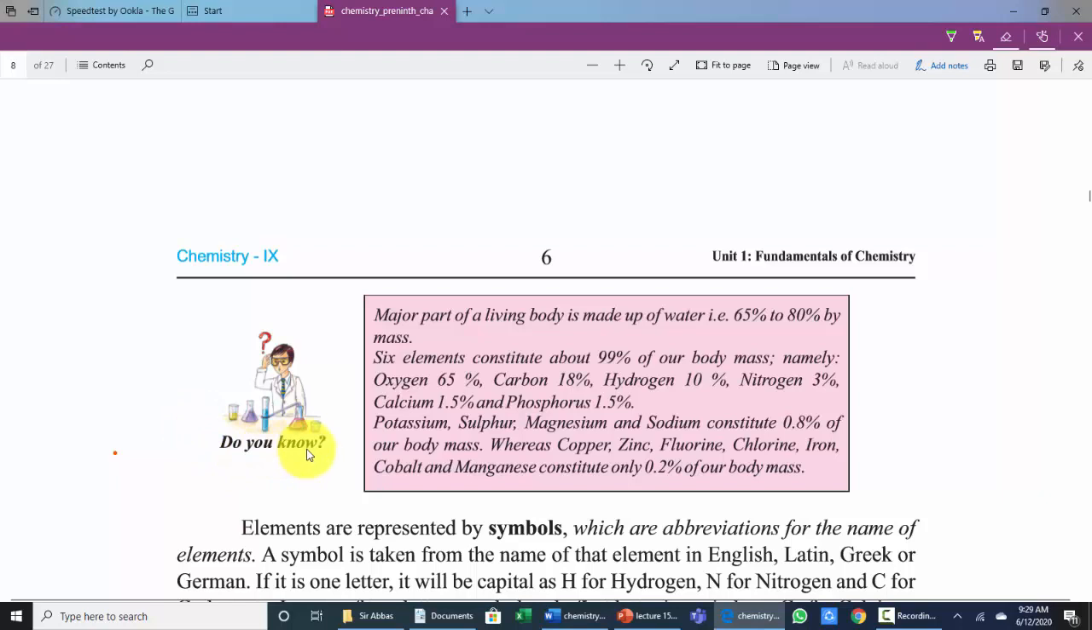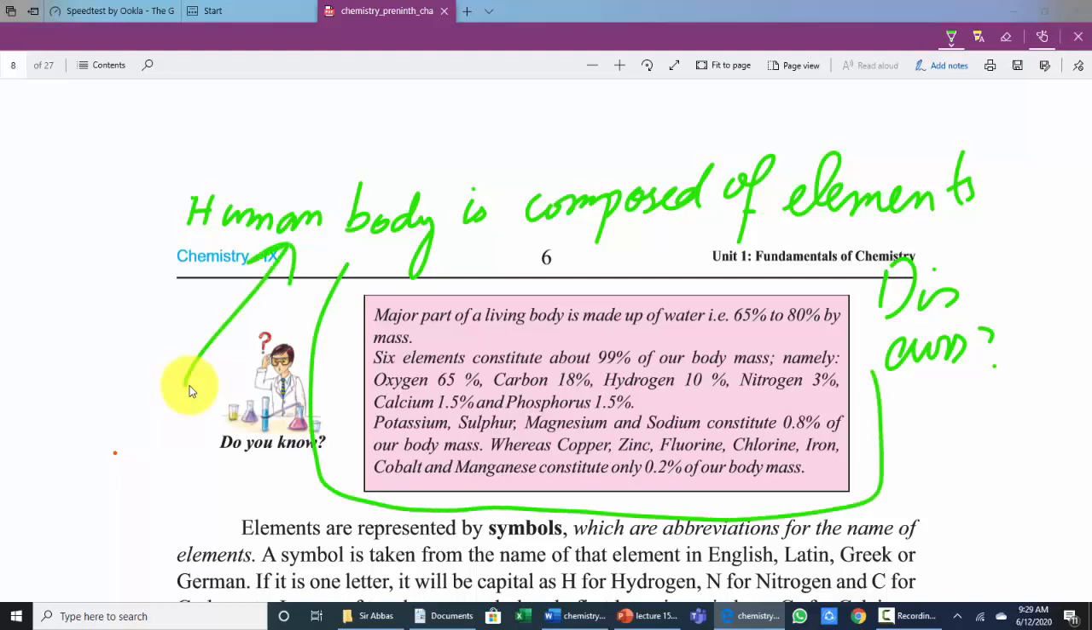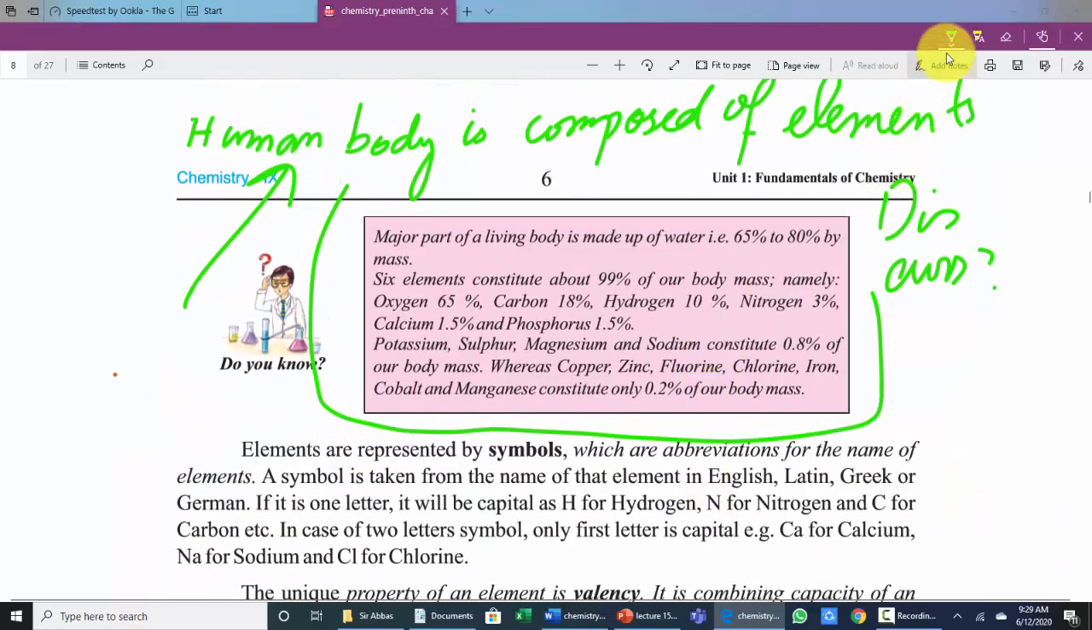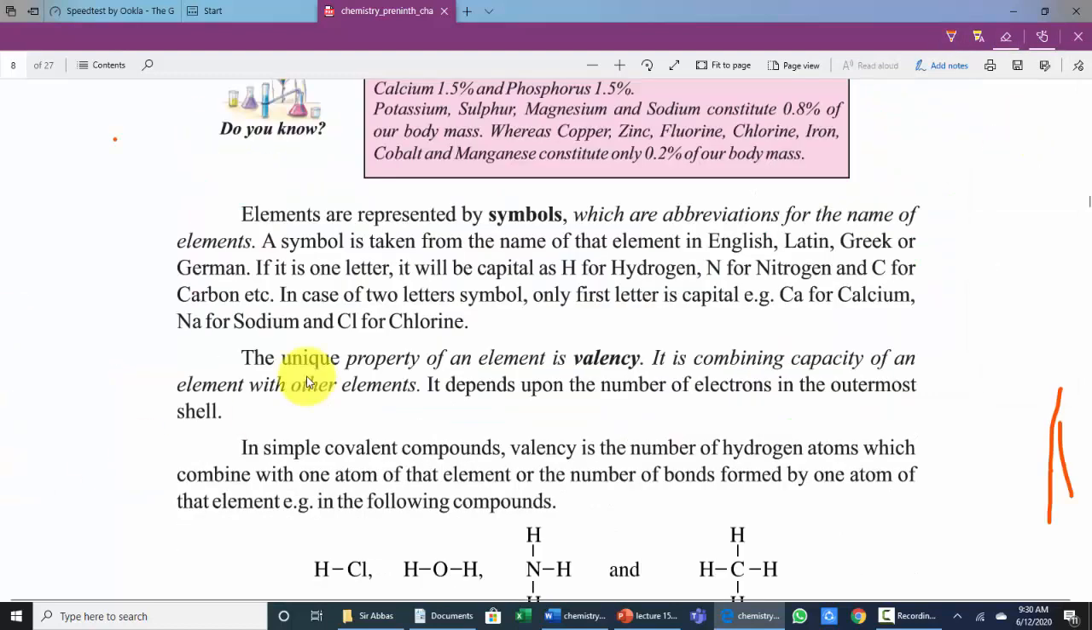So do you know major part of the living body is made up of water? So you can write the question that human body is composed of elements. Discuss. So this, do you know, have this question. Human body is composed of elements. Discuss. Okay, dear students. So mark on your textbook after the lecture. So the next question is about elements.